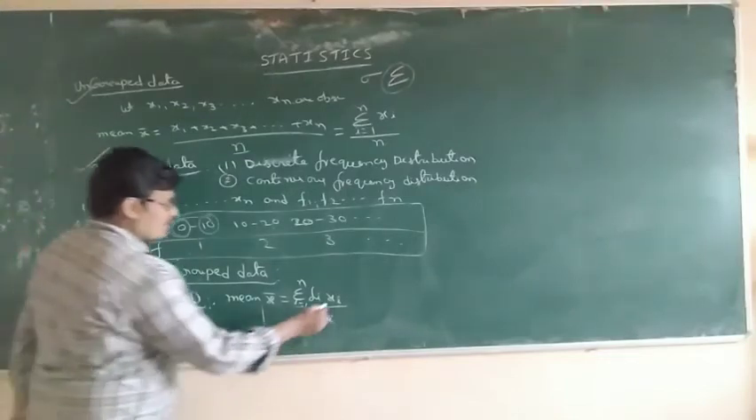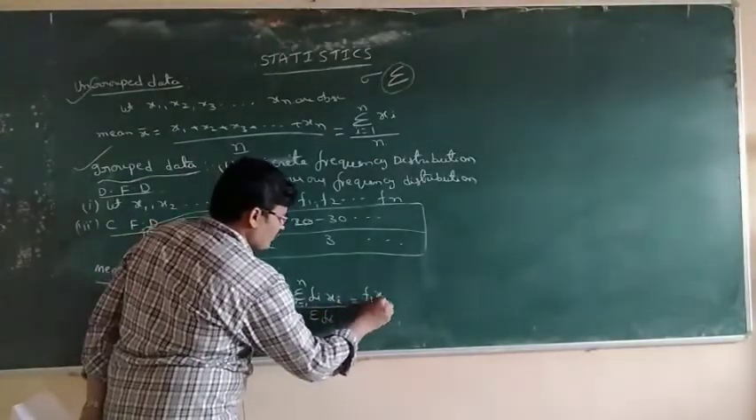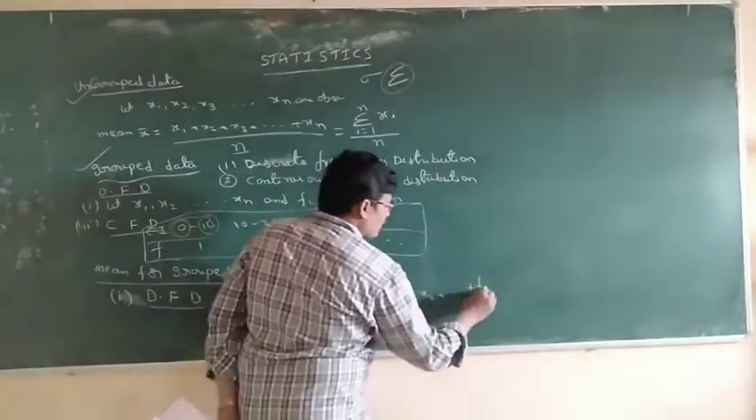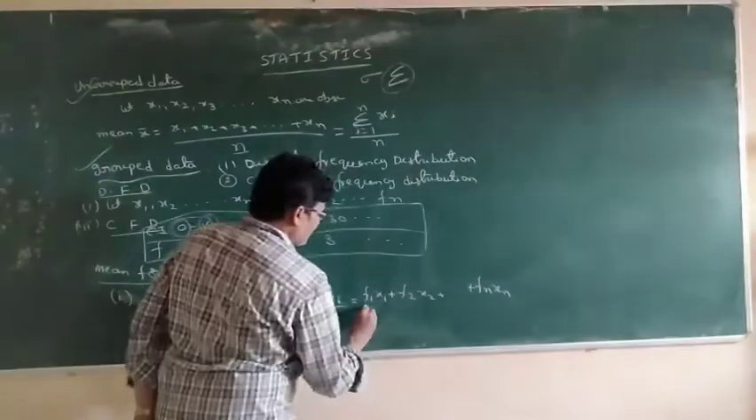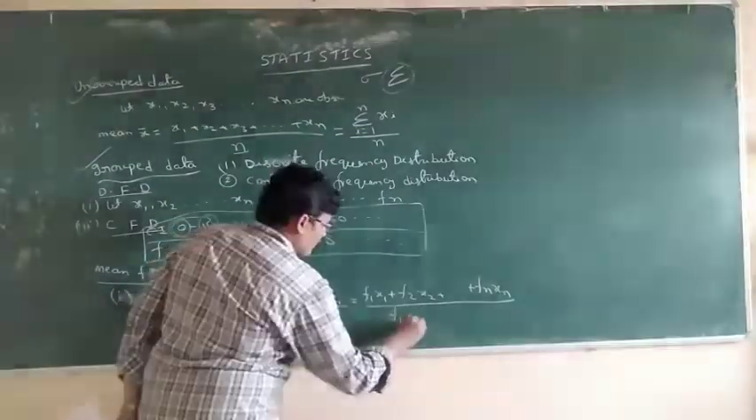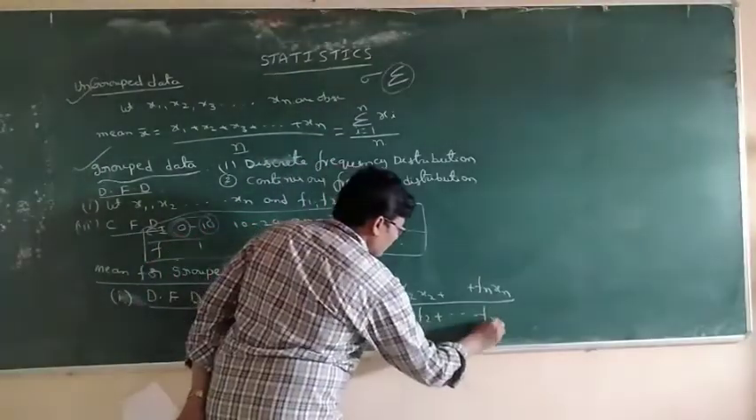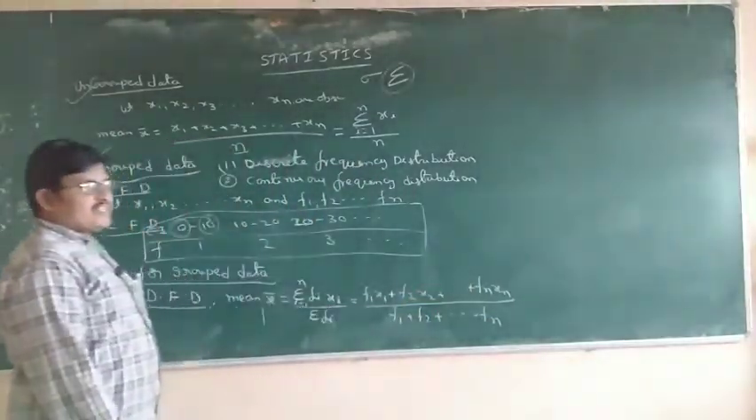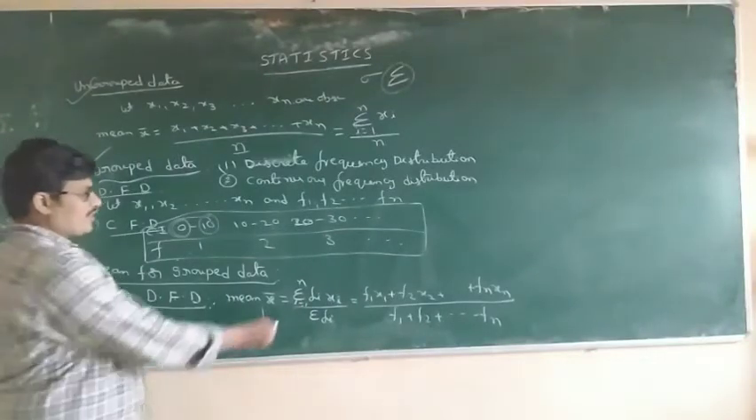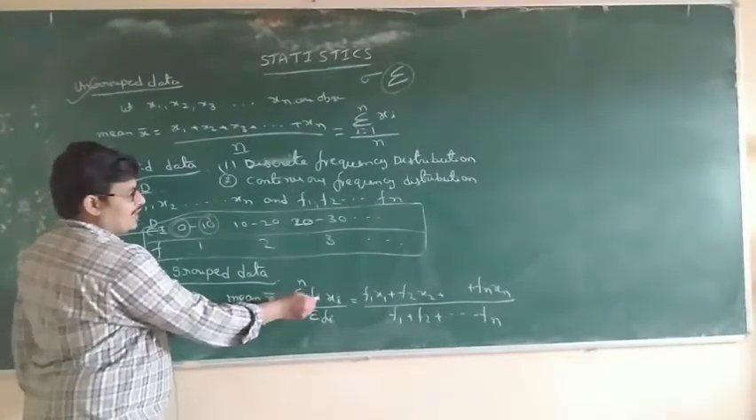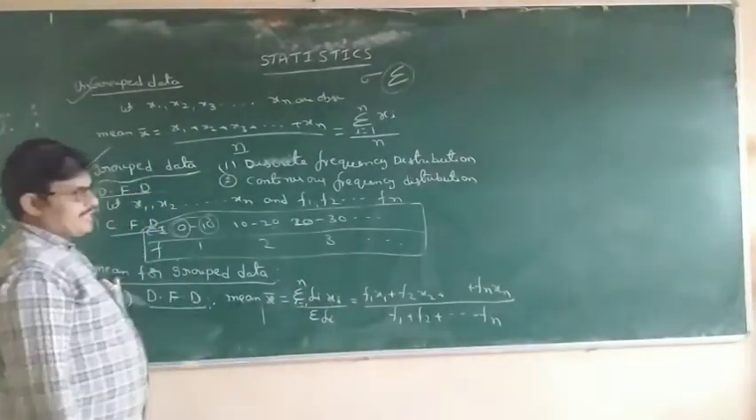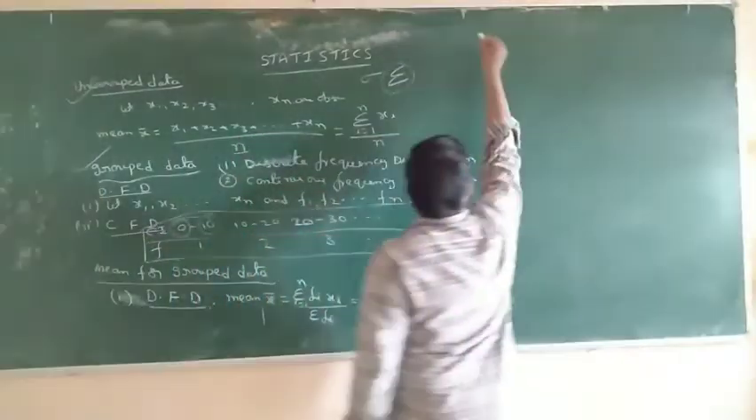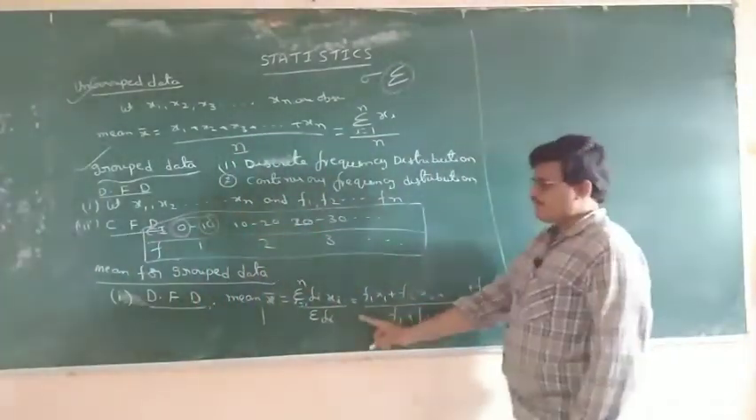So simply the formula is f1 x1 plus f2 x2 plus and so on, fn xn, by f1 plus f2 plus and so on plus fn. This expression can be written in the Greek sigma form: sigma fi into xi by sigma fi. Okay, next, group data mean, this is the first part.